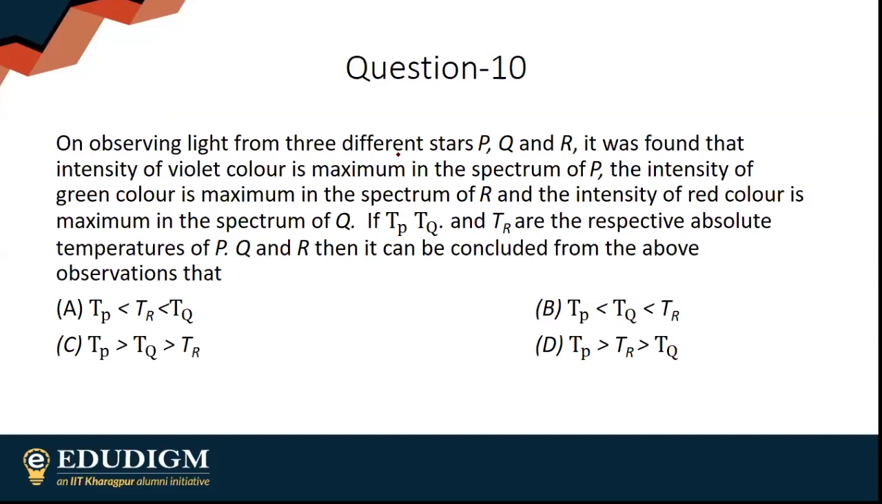Fine. Right. On observing light from different stars P, Q, and R, it was found that intensity of violet color is maximum in the spectrum of P, intensity of green color is maximum in the spectrum of R, and the intensity of red color is maximum in the spectrum of Q. If TP, TQ, and TR are the respective absolute temperatures of P, Q and R, then it can be concluded that... obviously intensity means wavelength. In this case, you can interchange the two of them.